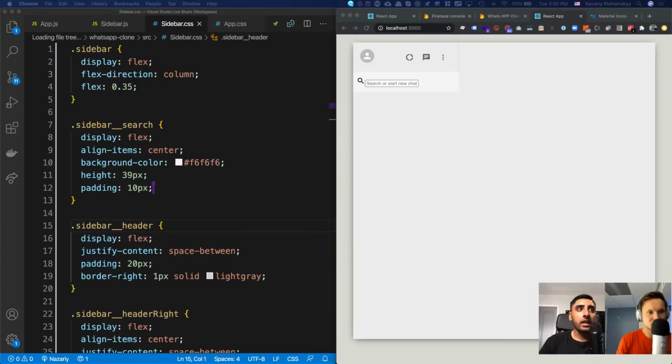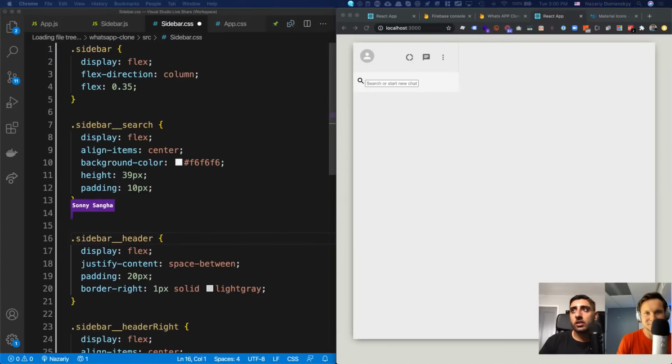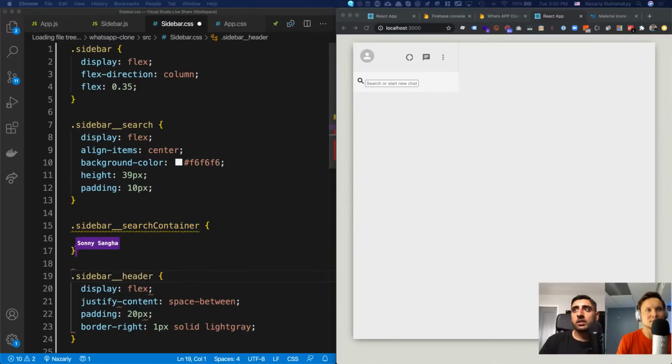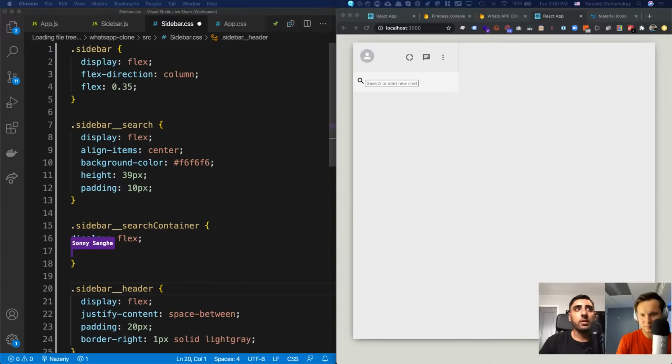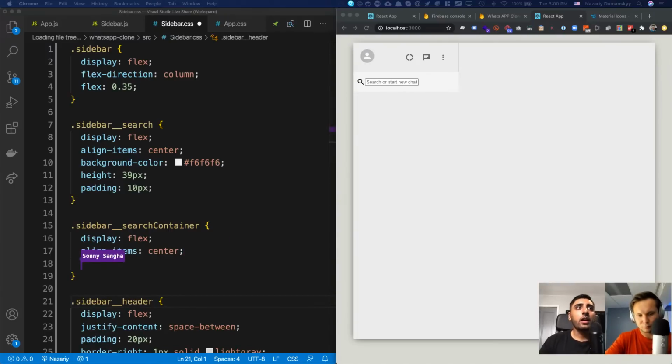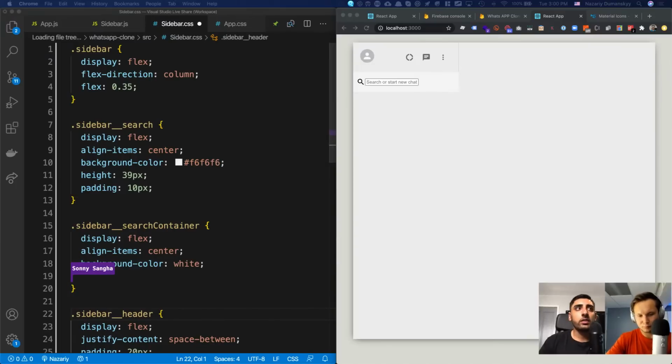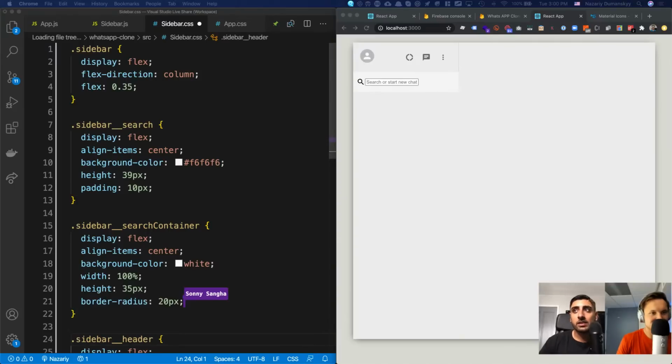And then the actual container itself is where we want to make it look a bit nicer. So I'm going to target the container, and for this container I want to do display flex, because we love display flex. I'm going to say align items center. Let's save that, and you can see that should pull everything centrally. The background color of the container should be white. We want a width of 100%, a height of 35 pixels, and a border radius of 20 pixels, which gives it a more rounded border.